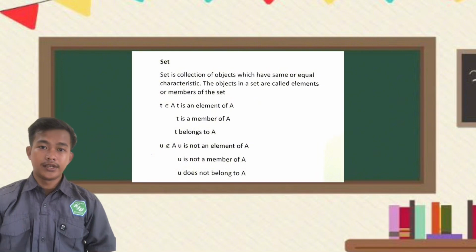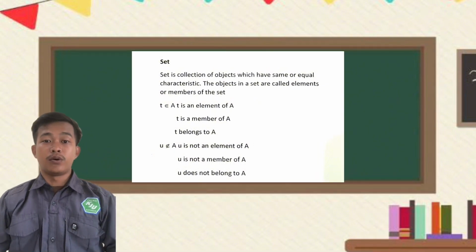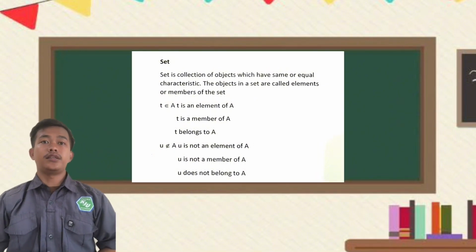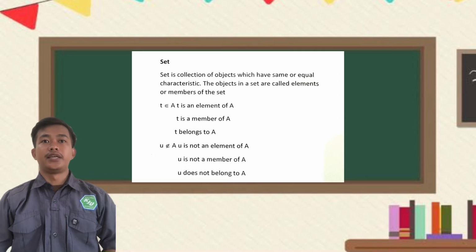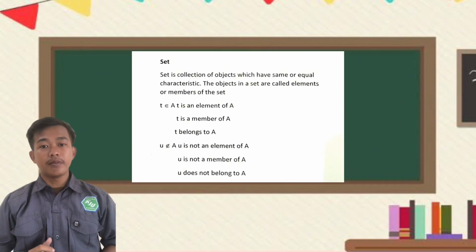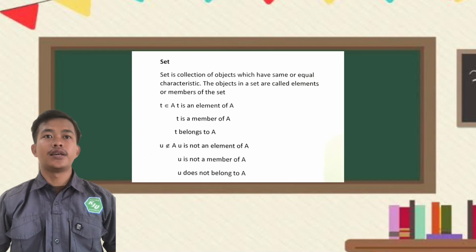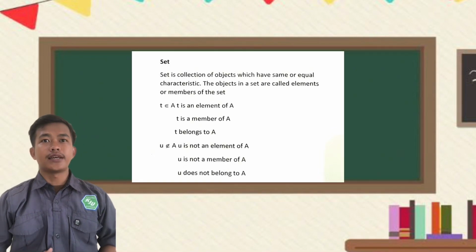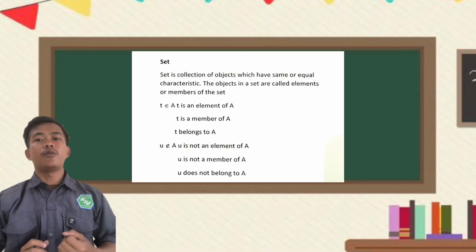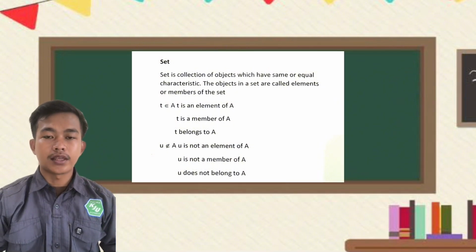The next discussion is about sets. What is a set? A set is a collection of objects which have some equal characteristic. The objects in a set are called elements or members of the set.